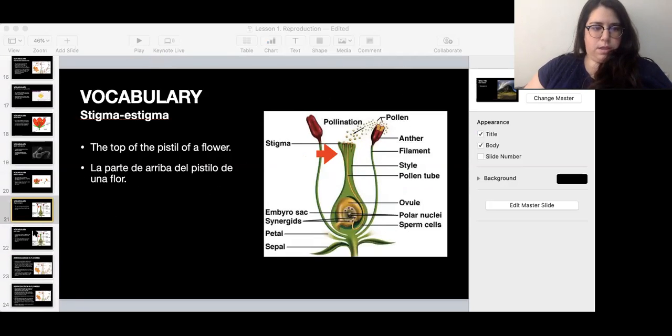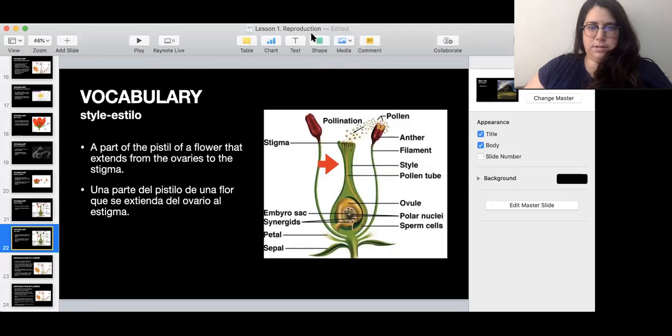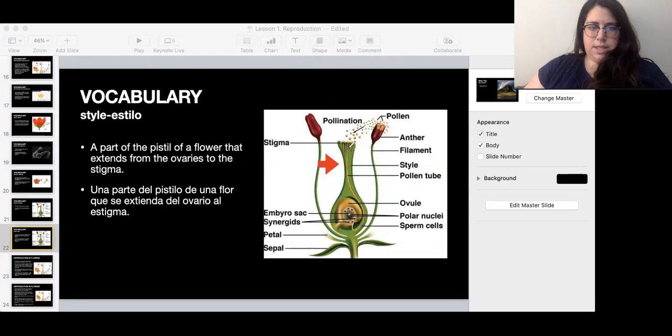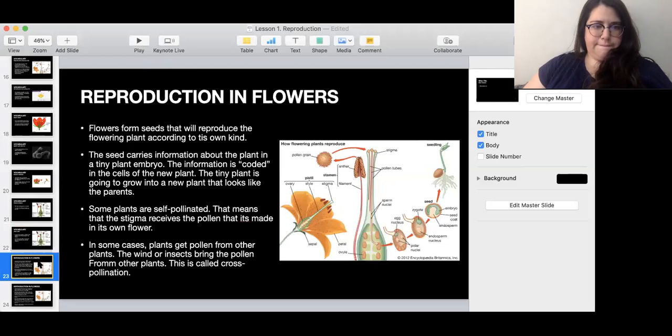Okay. And then the style, let me draw again. It's this tube that goes from the stigma to the ovary. That's the style. And, okay, let's talk reproduction. You know that flowers form seeds that will reproduce the flowering plant according to its own kind. So if you have a rose, it's gonna give you another rose. You have a geranium or a sunflower, it's gonna give you the same type of flower.